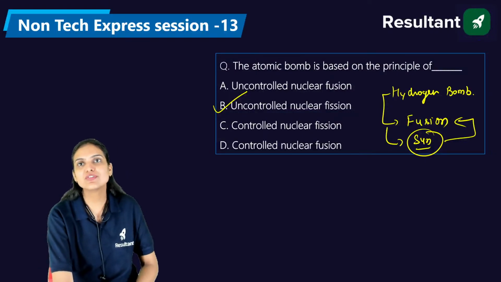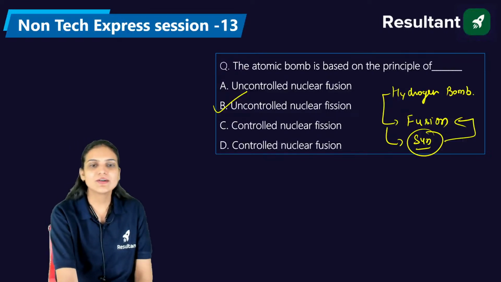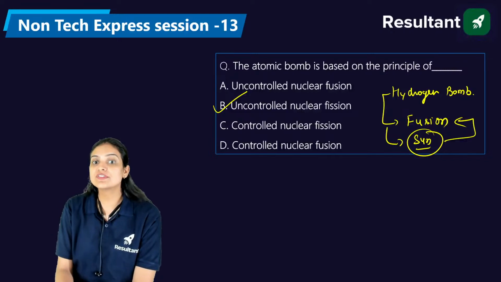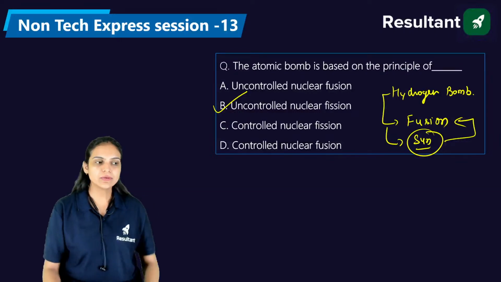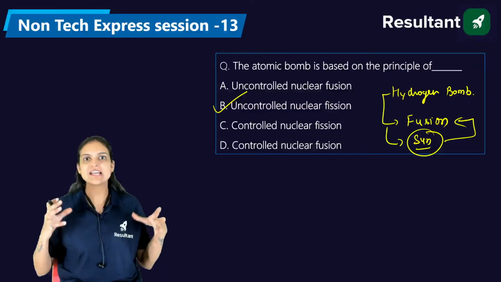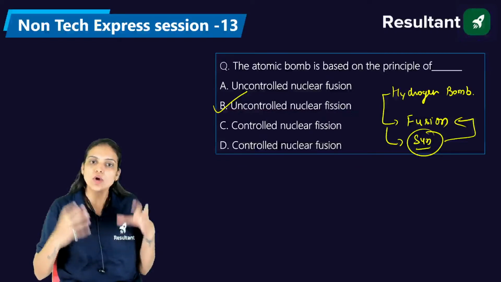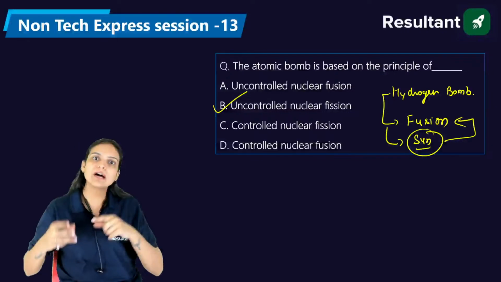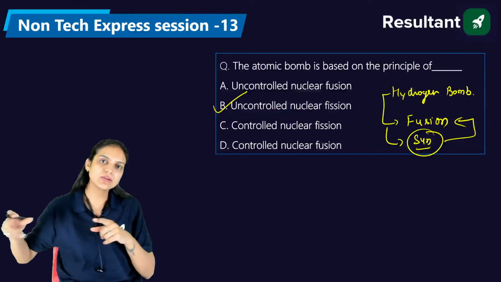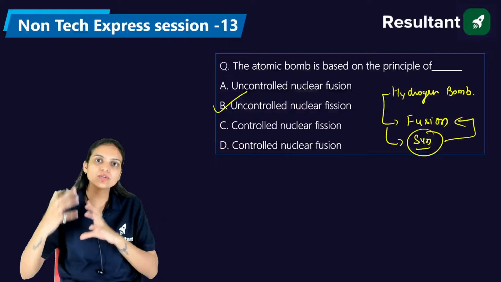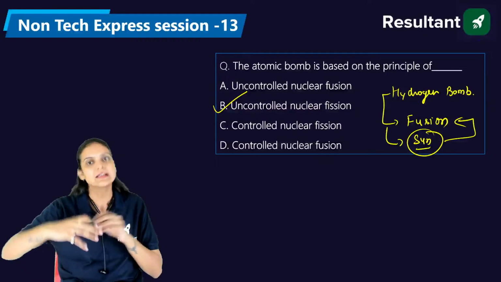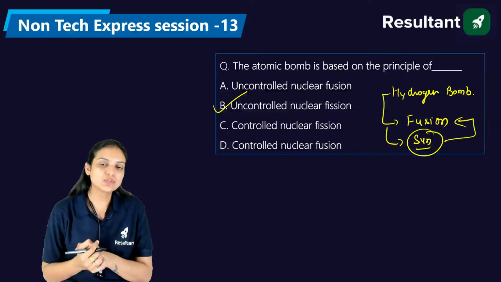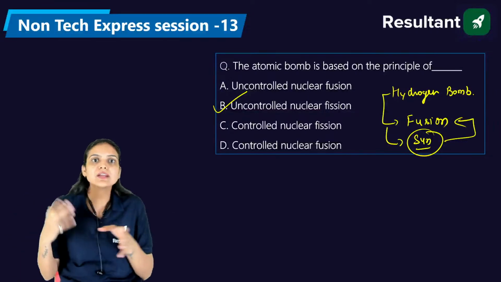There is confusion between fission and fusion. So basically, when we talk about nuclear fission, we say it involves a very heavy nucleus on which we start bombardment of neutrons. After that bombardment, the nucleus gets divided into parts, and those further divide, so it becomes an uncontrolled process.